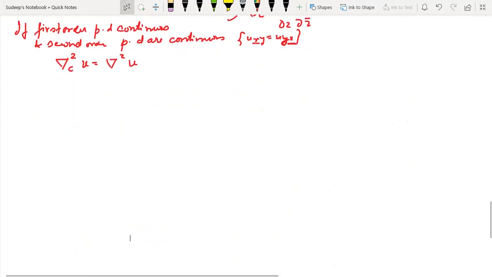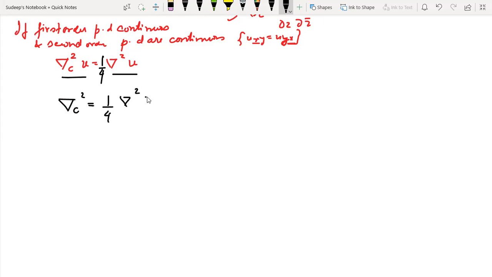Okay. So if I'm not stating that u is harmonic, then what will happen? Del square c u is equal to 1 upon 4 del square u. Here I can establish a relationship between del square c and simply del square.